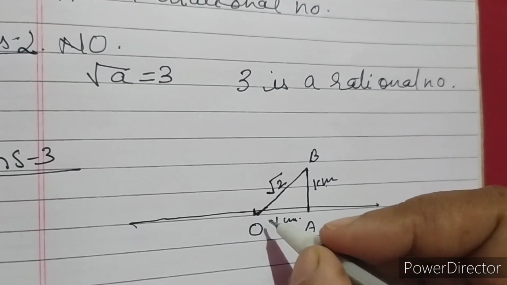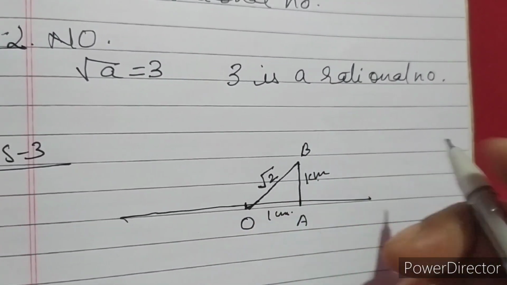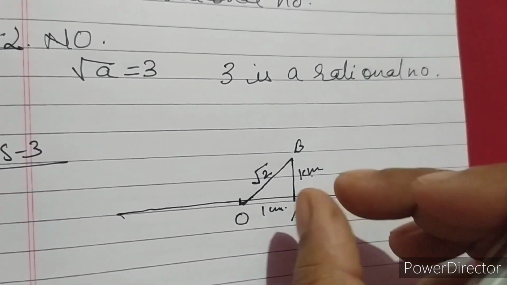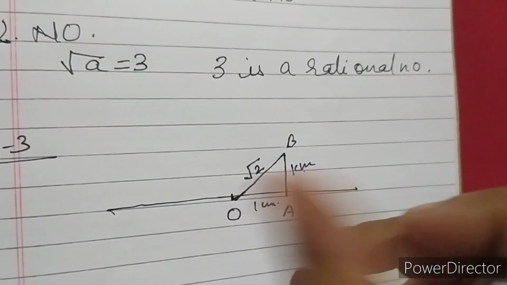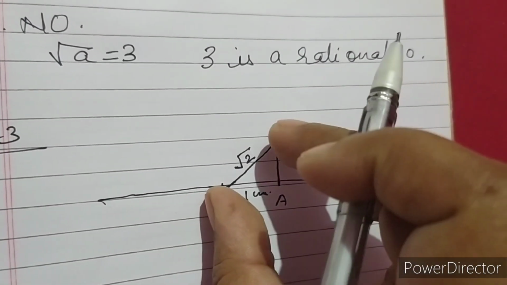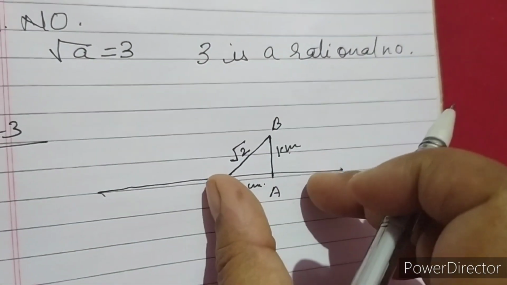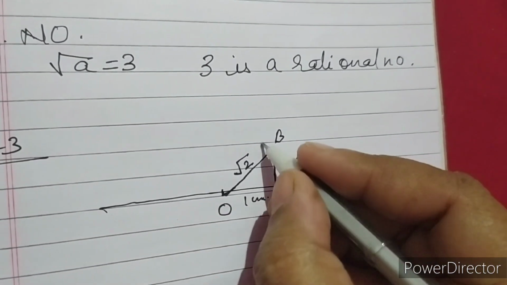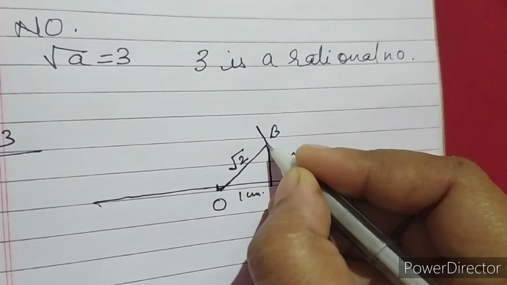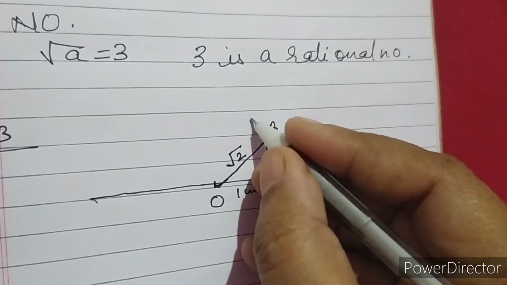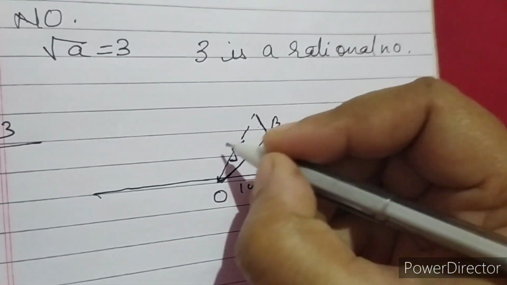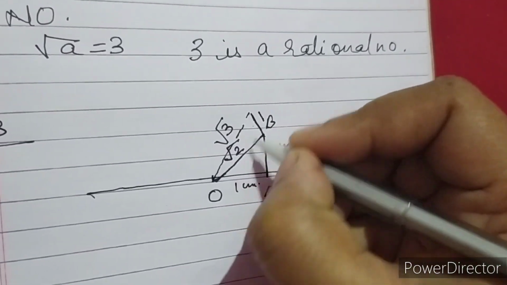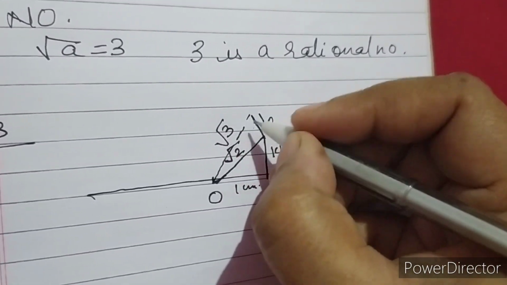Now if you have to depict under root 2 on this number line, we will measure it with the compass, and then you can make an arc. You put the compass here, take the distance, and then you can mark under root 2 on the number line. Similarly, again we draw at B a unit length, and again join this line, and this line will now depict under root 3, because this is 1, this is under root 2, and if you calculate you will get the hypotenuse under root 3.